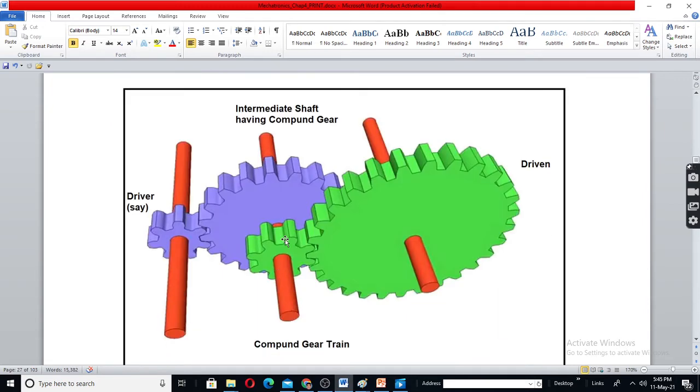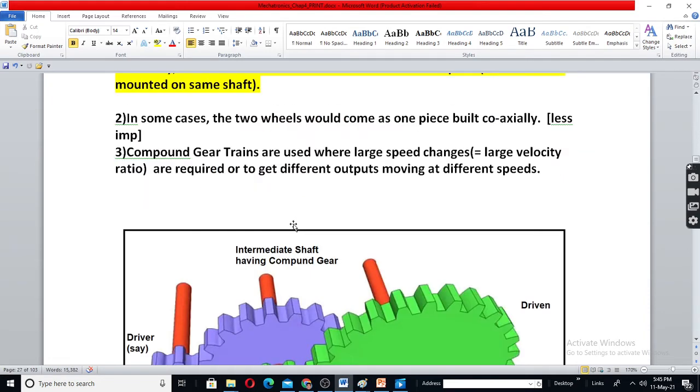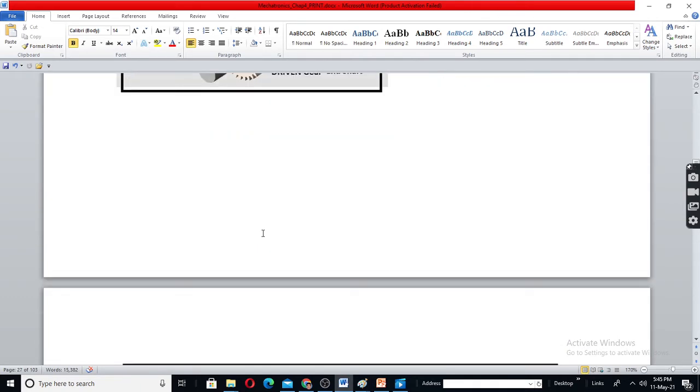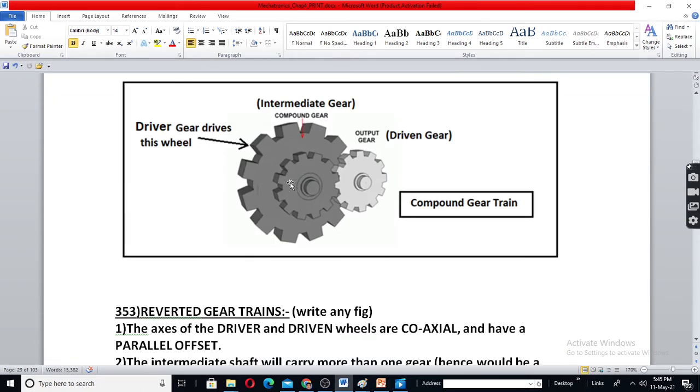There is no relative velocity between these two gears. Hence, sometimes while manufacturing, these two will be attached as one piece. That is what is written here. In some cases, two wheels would come as one piece, built coaxially. See, built coaxially. This is like one piece. Not clear, but assume that if this is one piece, this is called as a compound gear.